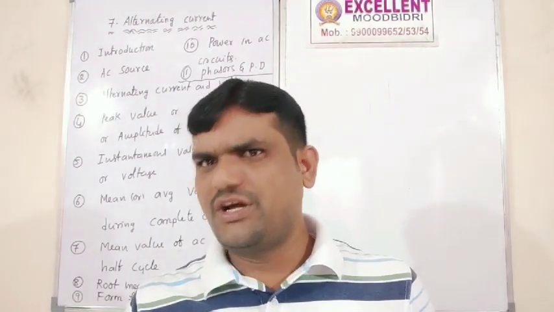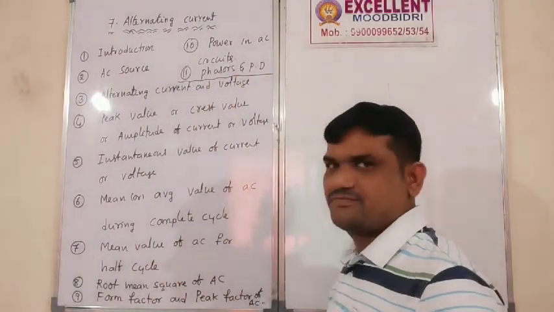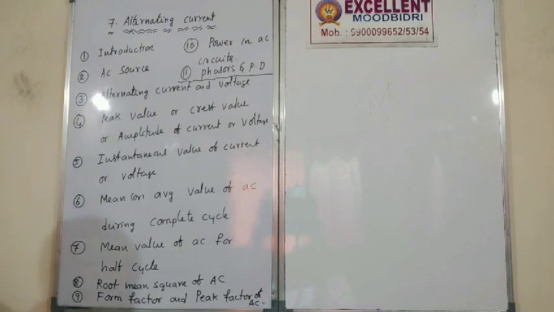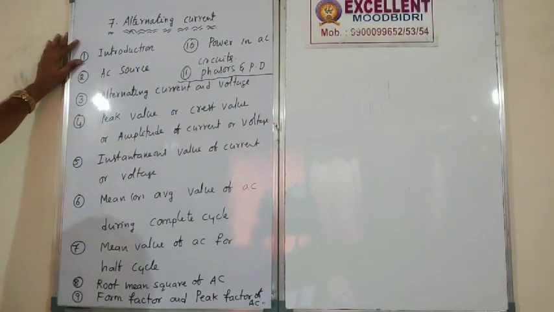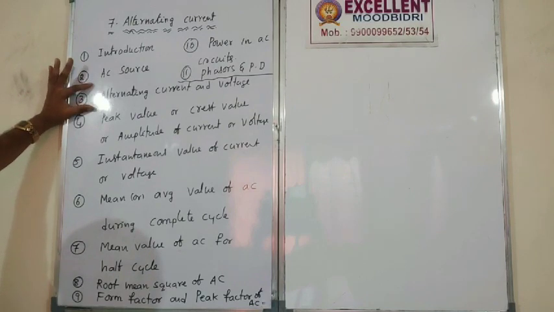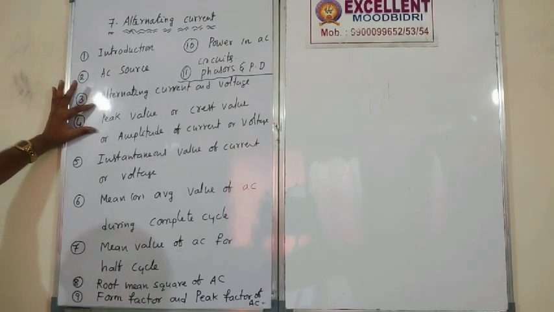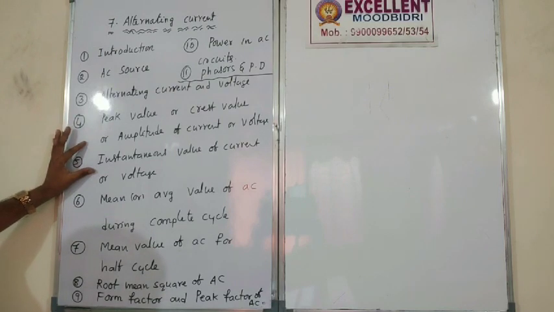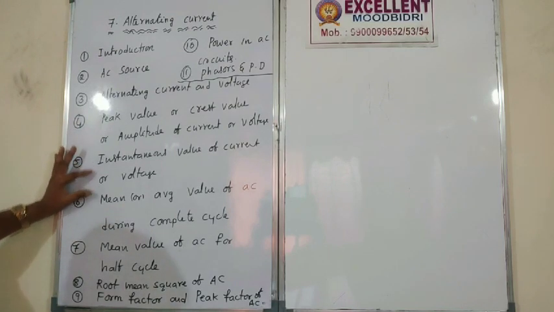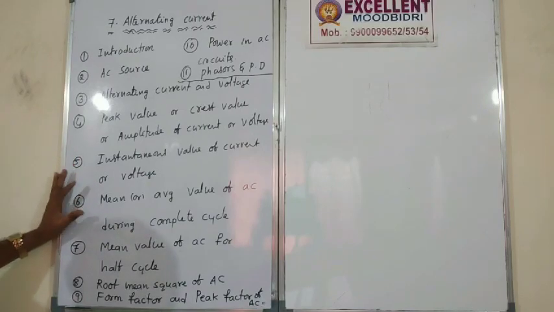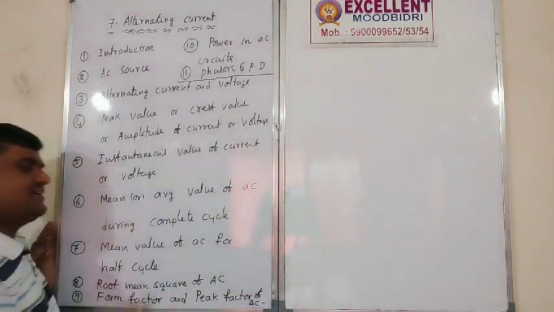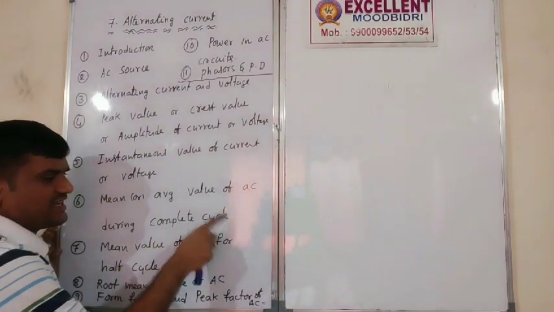Today we will discuss these topics. I have given all the topics here, nearly 11 topics, and in this session I will cover these 11 topics. First one is introduction, second is AC source, next is alternating current and voltage, next is peak value or crest value or amplitude of current or voltage, fifth is instantaneous value of current or voltage, and sixth is mean or average value of alternating current during a complete cycle.